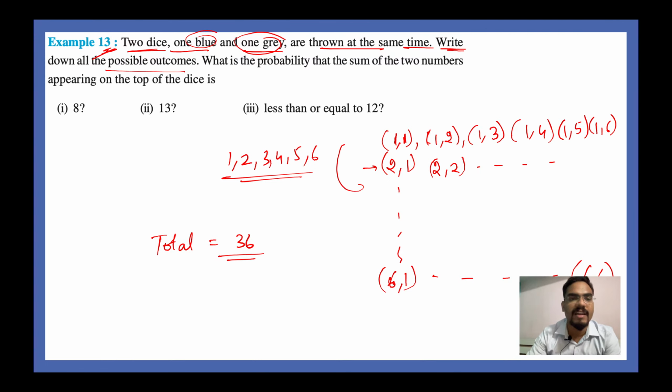Now write down all the possible outcomes. That is what we have done here so far. What is the probability that the sum of the two numbers appearing on the top of the dice is, let's say, 8? Now this is a good question.